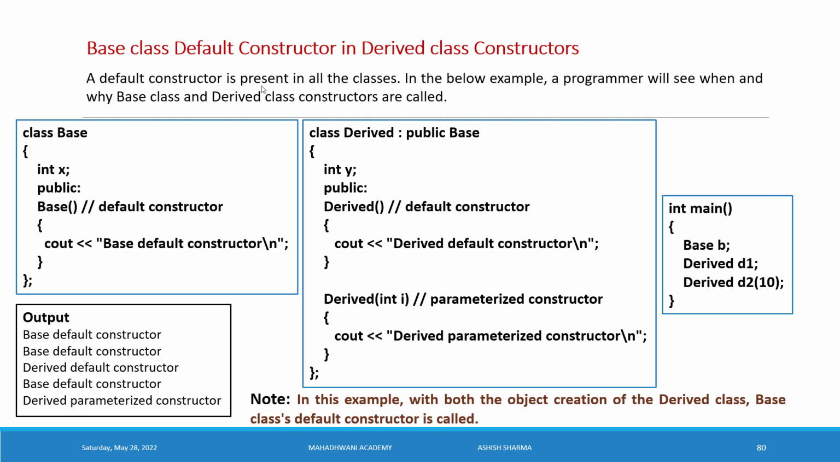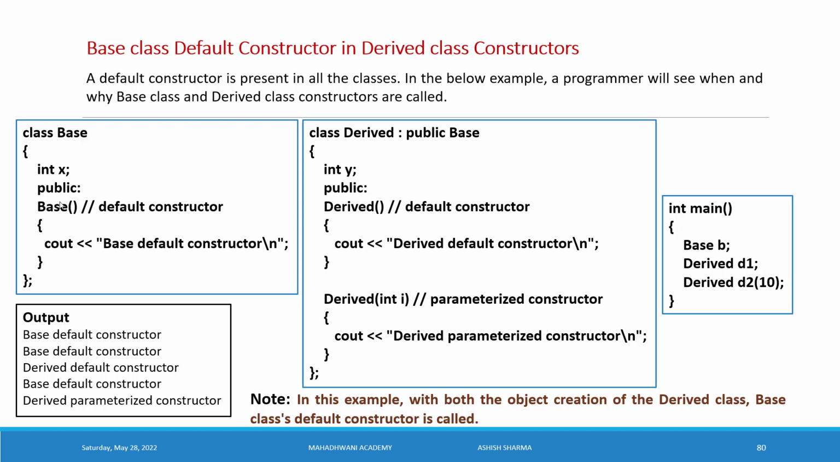A default constructor is present in all the classes. In the below example, a programmer will see when and why base class and derived class constructors are called. So we understand here very well. First, we have a base class or parent class. Inside the parent class, we can see the definition. Integer type variable x is a private member because we are not using any access specifier before int x. So that's why it is a private member.